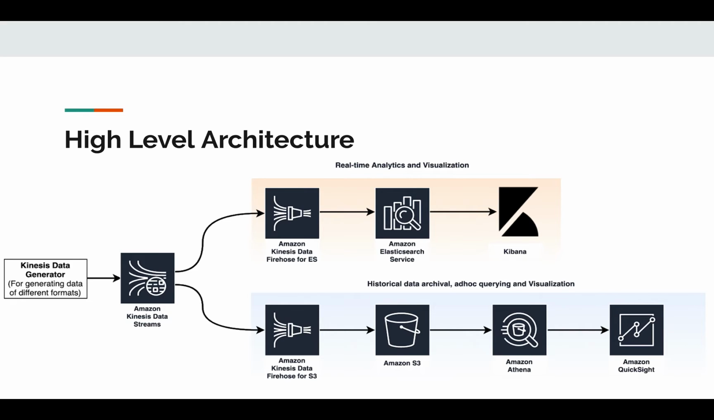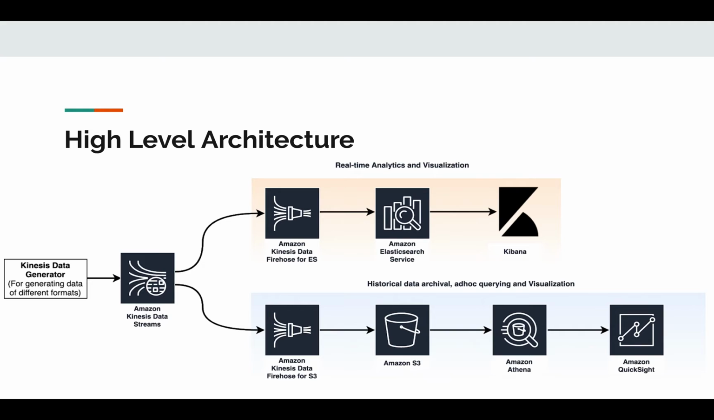Once the data is persisted in Elasticsearch and S3, the data in Elasticsearch can be searched upon using Kibana. We can also build dashboards and visualizations using Kibana. The data sitting in S3 is for long-term storage, and that data can be accessed through Amazon Athena using ANSI SQL queries. And we can also build dashboards using Amazon QuickSight.